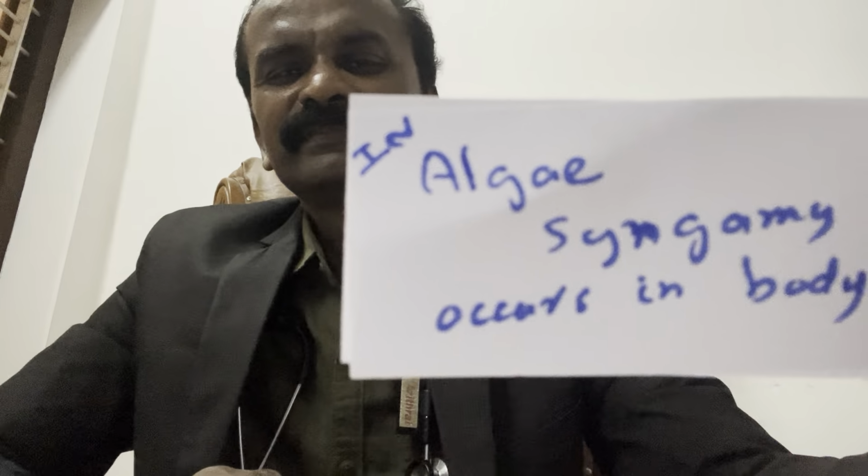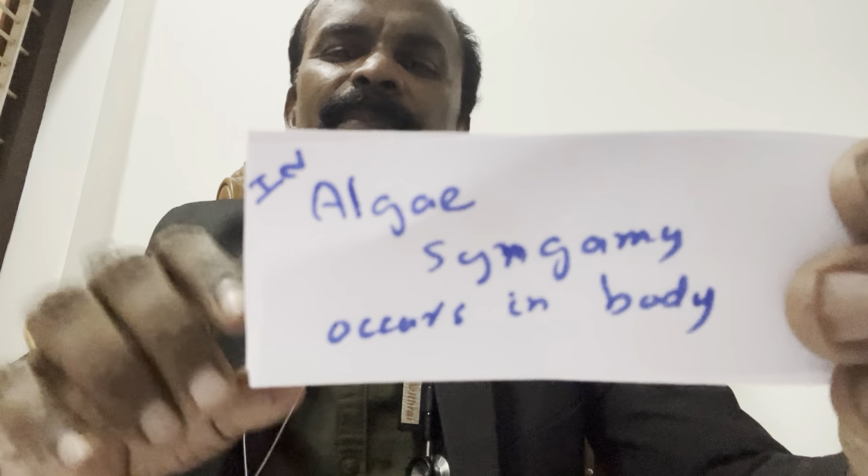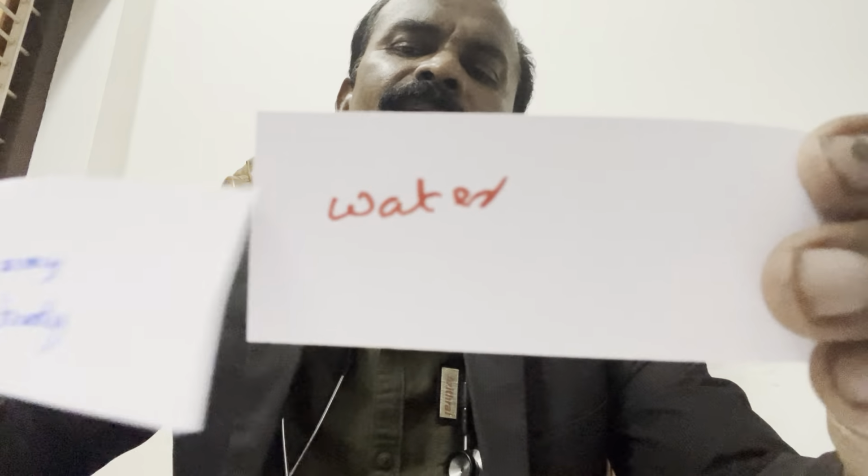In algae, syngamy occurs in the water. Syngamy means fertilization. What is the question? Algae. In algae, syngamy occurs in the body. It's a wrong statement. Occurs in water.